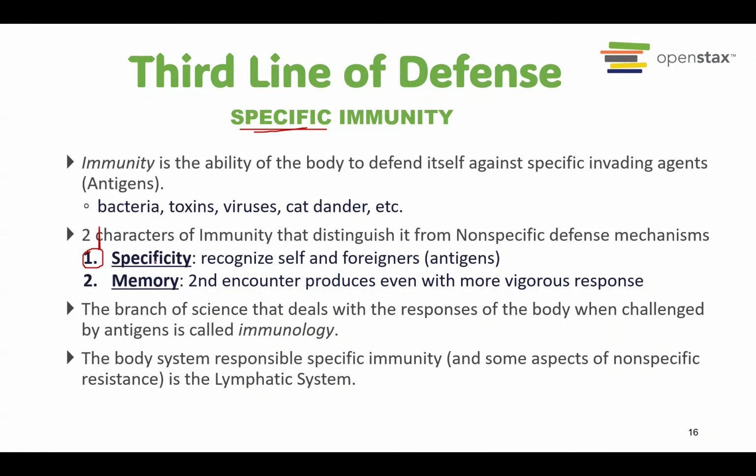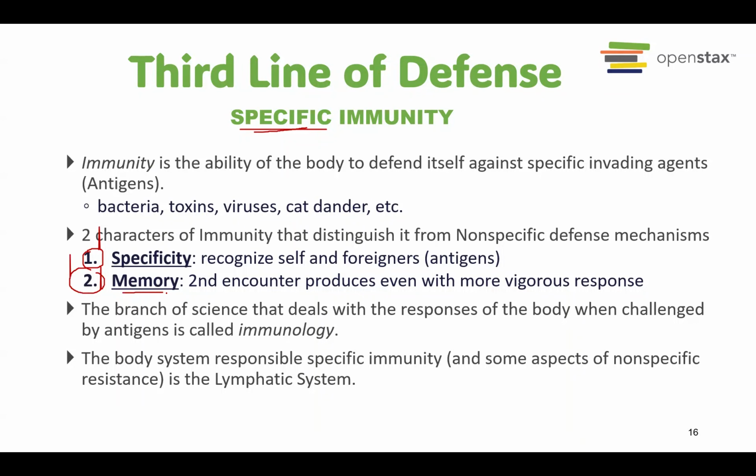Like for example, if it is chicken pox, we only create the specific defense against the chicken pox. Okay, so this is acquired. After a chicken pox infection, we will create this specific defense mechanism against chicken pox. After we are able to cure the chicken pox, we will create the memory cell.